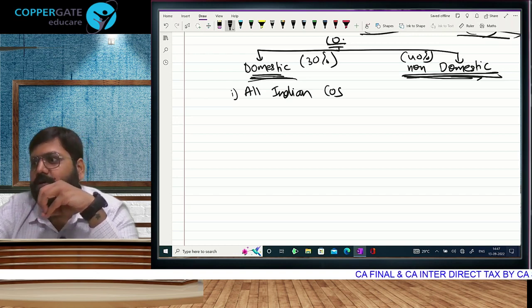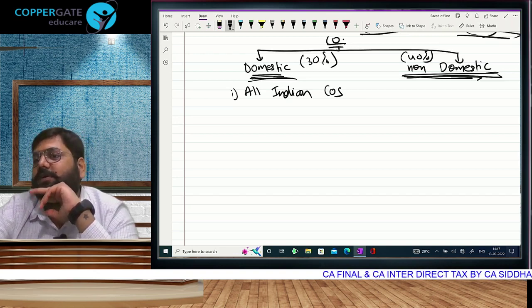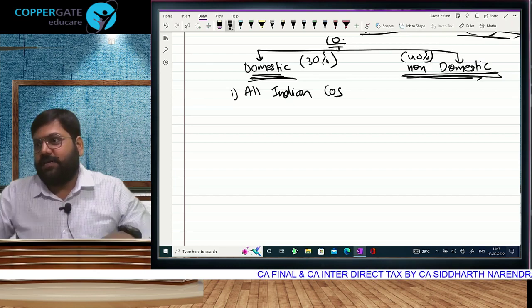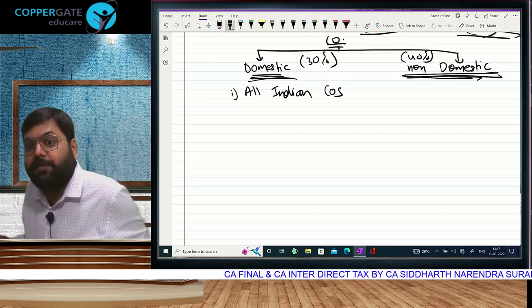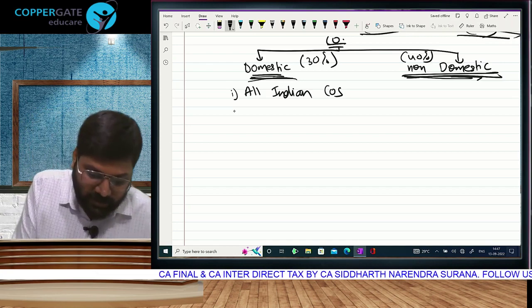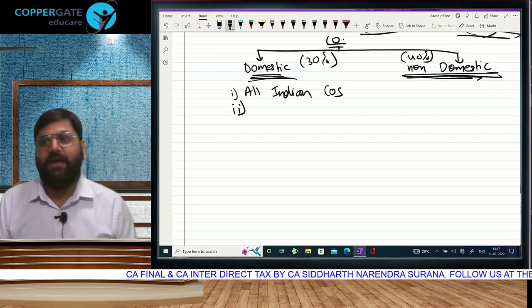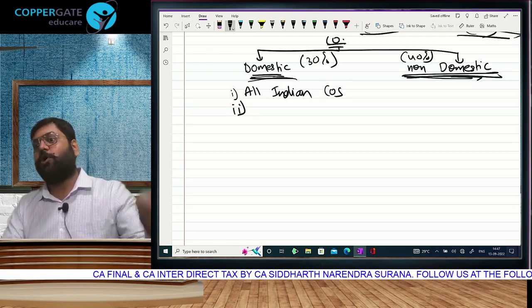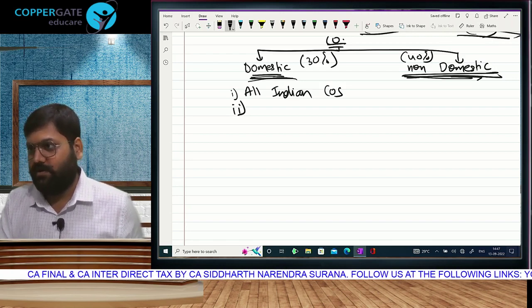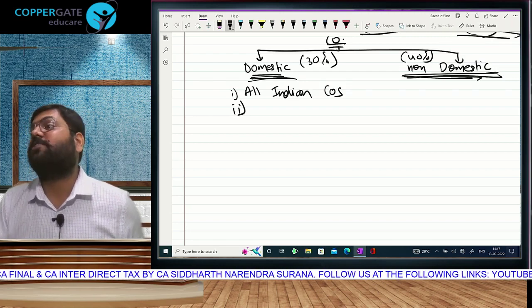Indian company is a subset of domestic company, because all Indian companies form a part of the definition of domestic company. That is why people learn it interchangeably. People think that this is the same. But in the definition of domestic company, we have this point number 2. This is what those practicing CAs, uncle people, only uncles, this is what they don't know.